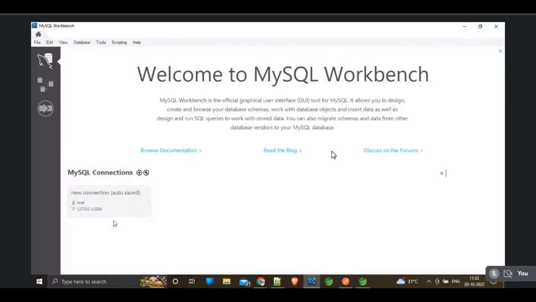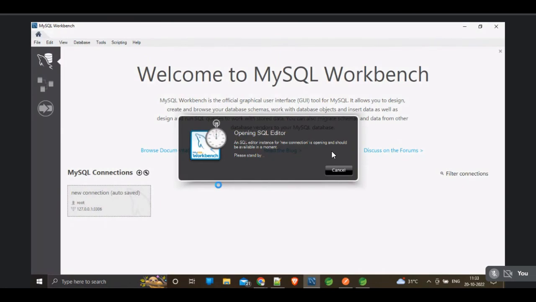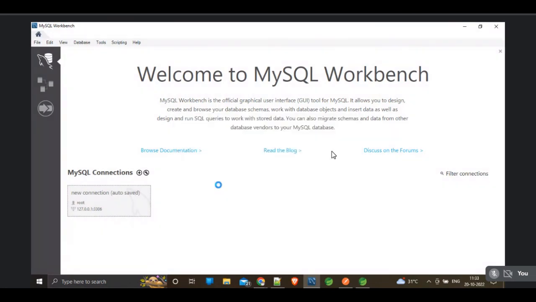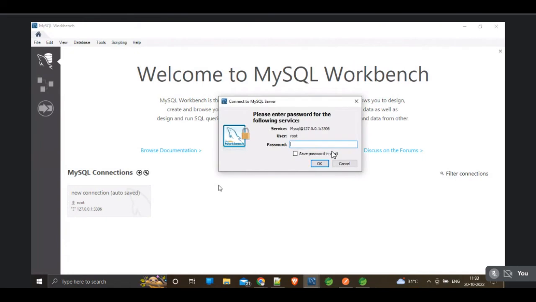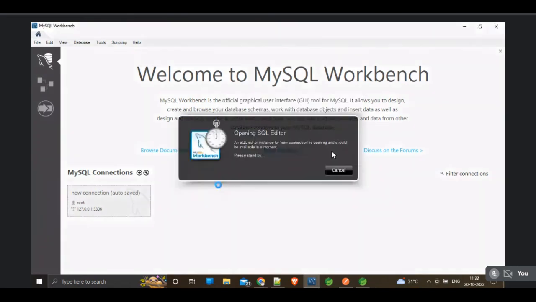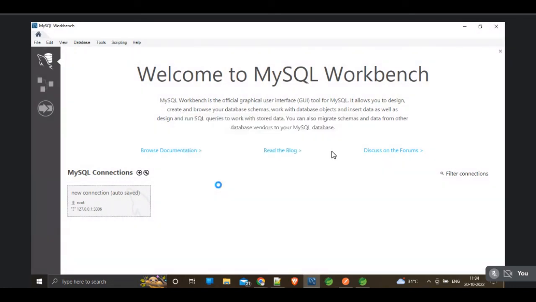So here we have the new connection. Click on the new connection. I hope the server is running. Yes, the server is running. If your server is not running, you have to start your MySQL server from Windows services.